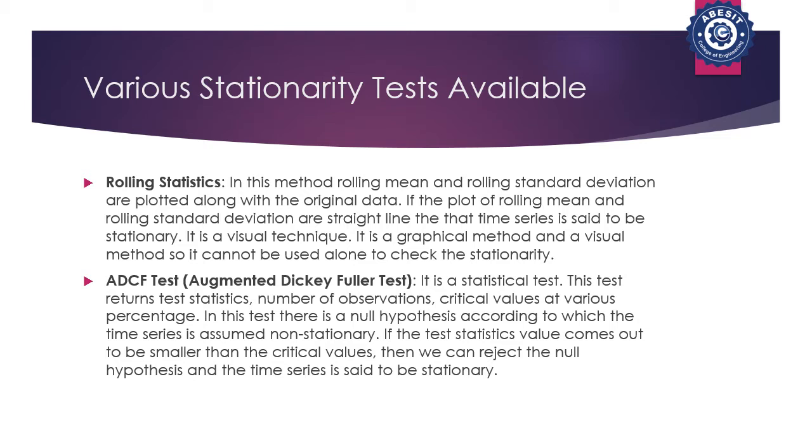This test returns the test statistic, number of observations, and critical values at various percentages. In this test, there is a null hypothesis according to which the time series is assumed to be non-stationary. If the test statistic value comes out to be smaller than the critical value, then we can reject the null hypothesis and the time series is said to be stationary. So these were the two tests that we will be using for checking whether the time series is stationary or not.